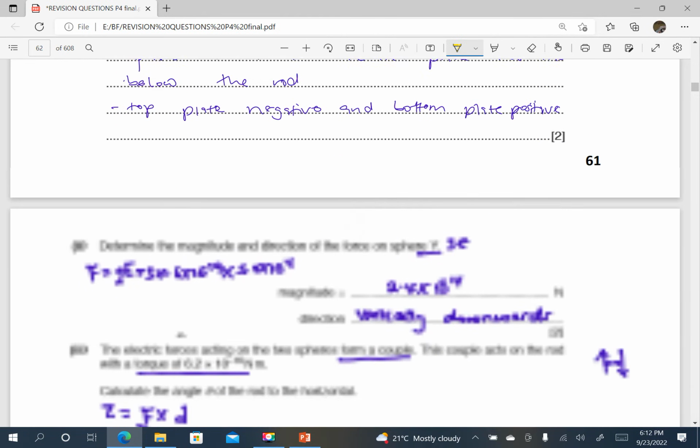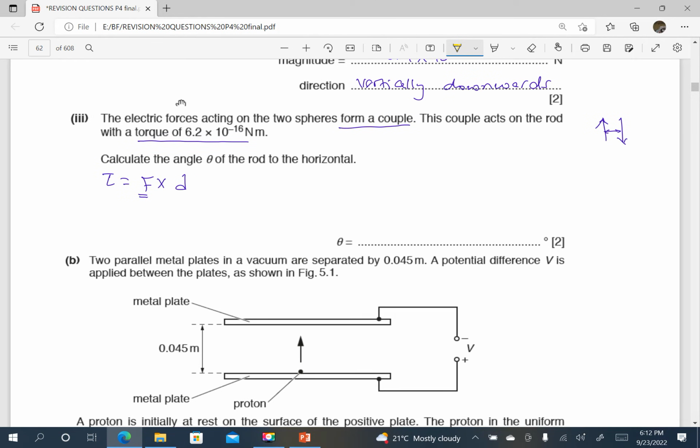So the torque, which is given as 6.2 times 10 power negative 16, is equal to the force on one of the forces, which we calculated as 2.4 times 10 power negative 14, times the perpendicular distance, which is 72, of course in millimeters, so I'll say times 10 power negative 3 to change it to meters, cos of theta.